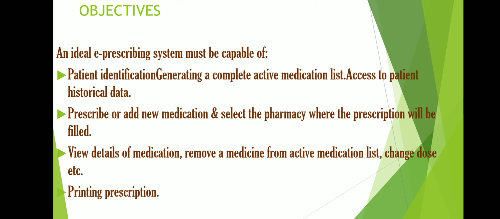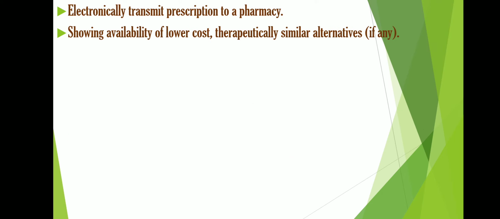And then, electronically transmit the prescription to a pharmacy. So the software system should provide a messaging or mailing system by which you can send your electronic prescription directly from the software system to the pharmacy. And then, showing availability of lower cost therapeutically similar alternatives.